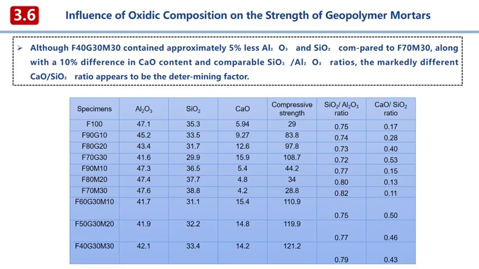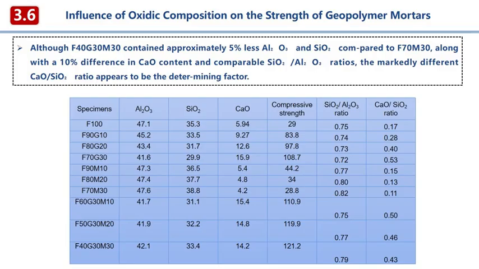F40G30M30 has a Ca/Si ratio of 0.43, while F70M30 has a very low ratio of 0.11. This led us to a systematic analysis of all mixes. When we plotted performance against these ratios, a clear golden window emerged. We found that optimal 28-day compressive strengths exceeding 97.8 MPa and reaching up to 121.2 MPa were consistently achieved not by one ratio alone, but by a specific combination: a Si/Al ratio between 0.72 and 0.79, coupled with a Ca/Si ratio between 0.4 and 0.5.